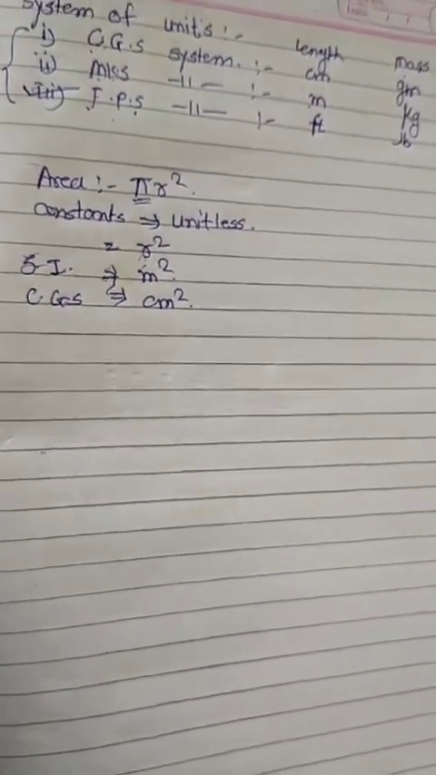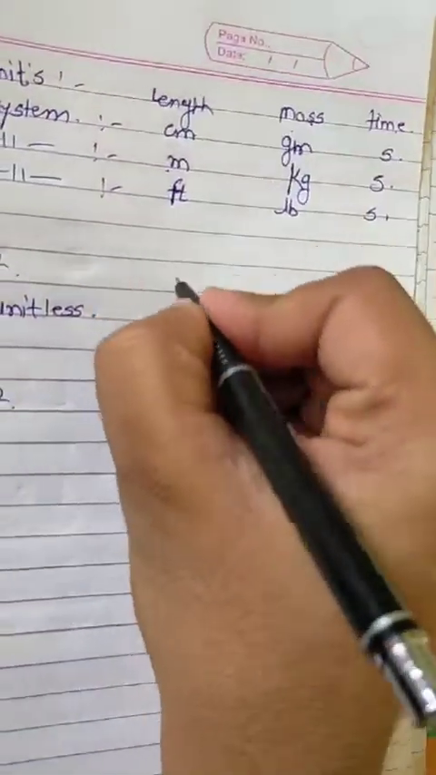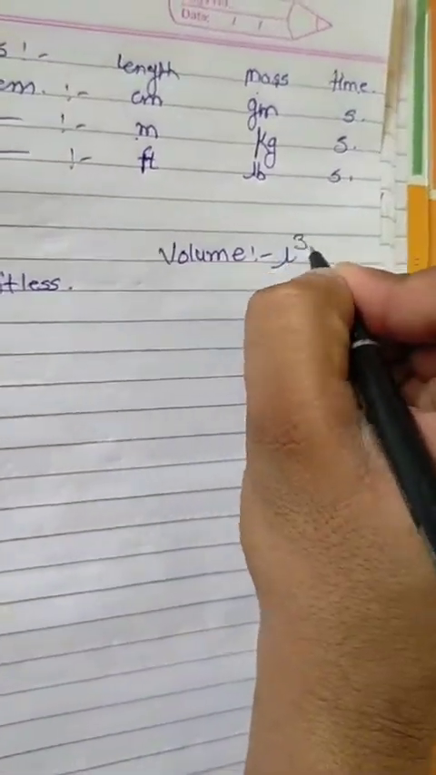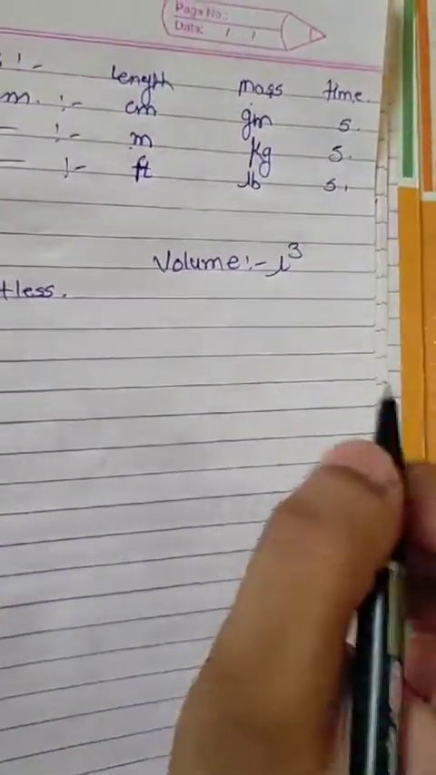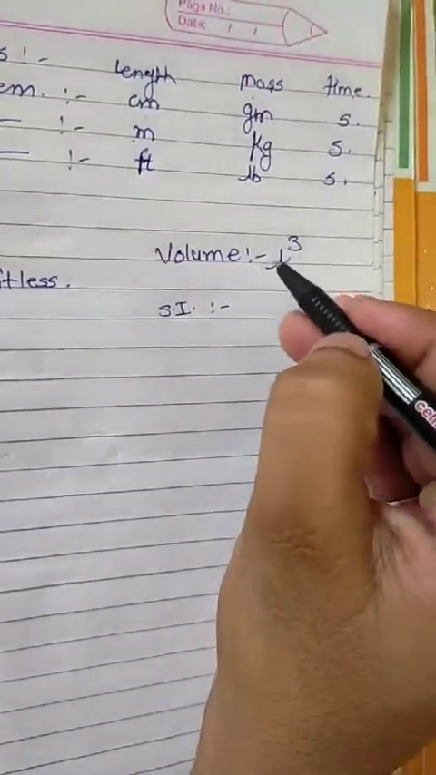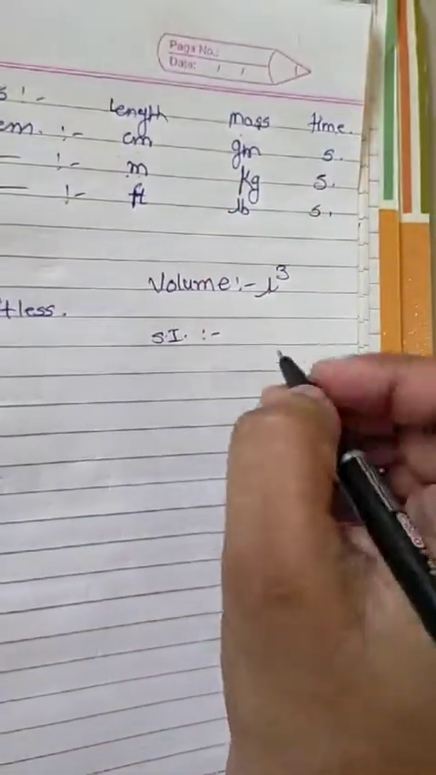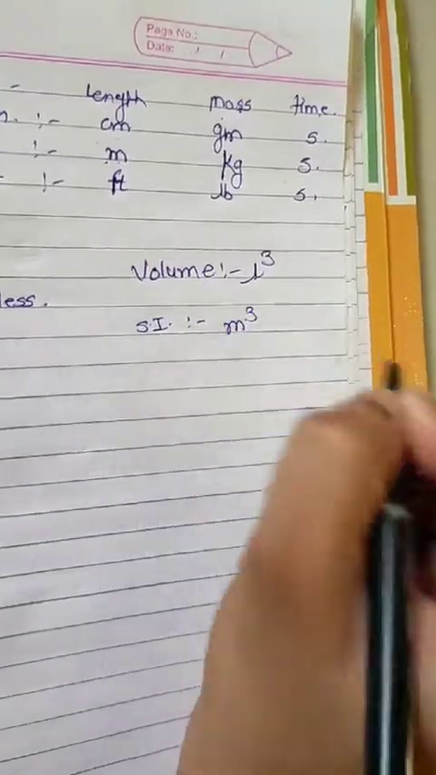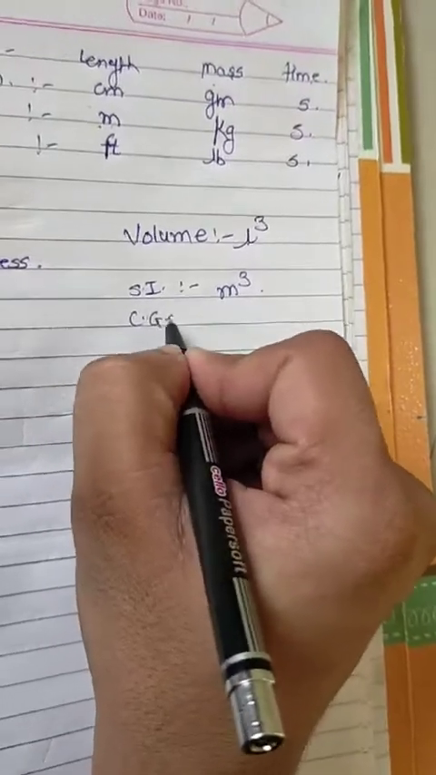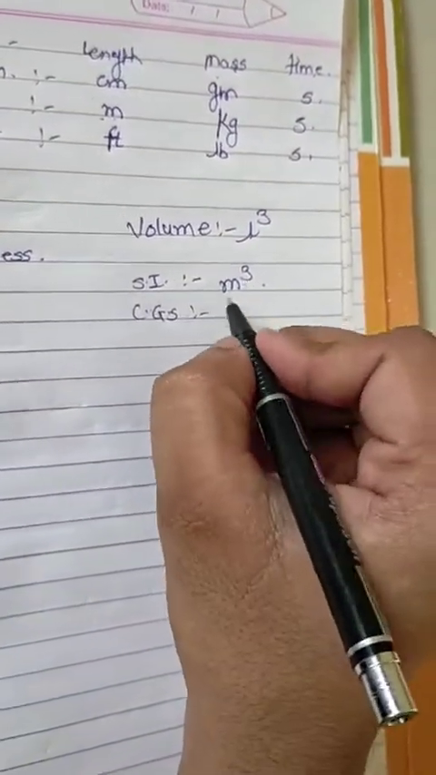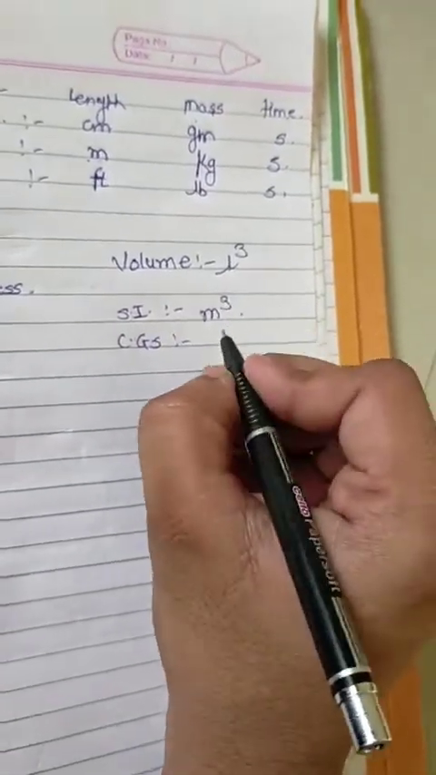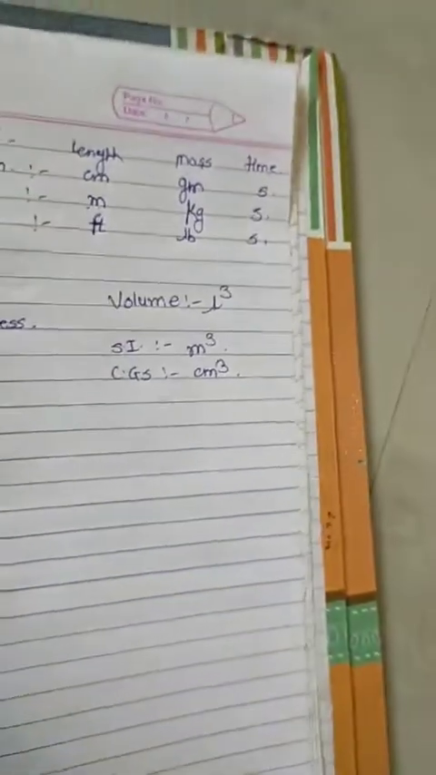Now we can take another example, volume. The formula for volume is L cube. L is the length. In the SI system, the unit of length is meter, therefore meter cube is the SI unit of volume. In the CGS system, the unit of volume is centimeter cube.